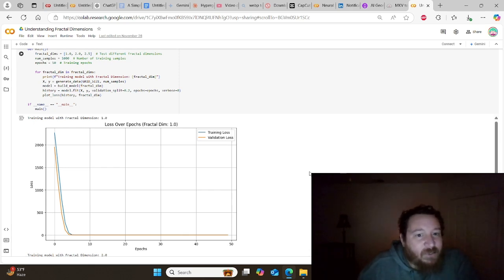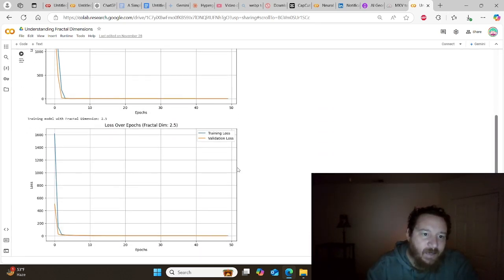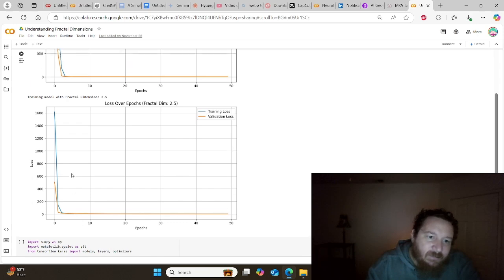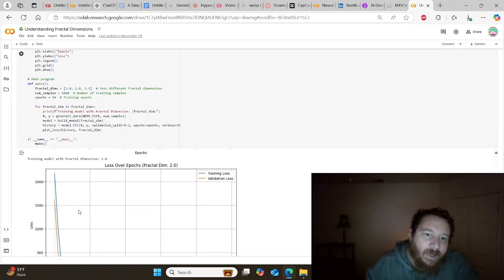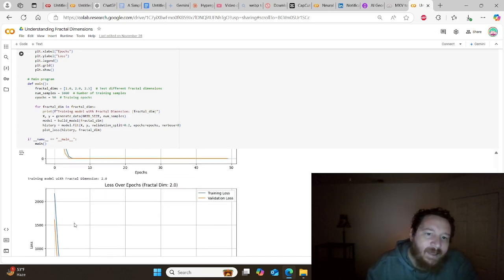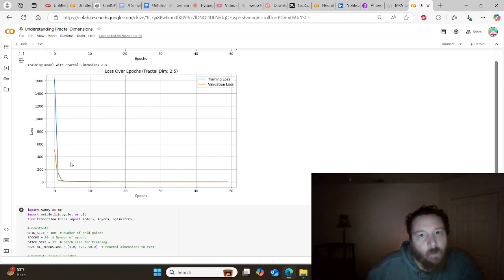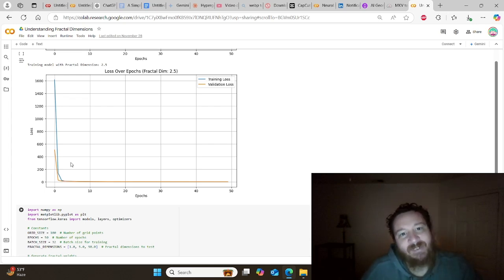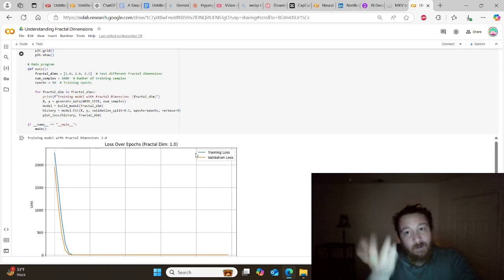Same thing with training loss, which is very interesting. We can see our training loss across fractal dimensions is what we're looking at here. By increasing the fractal dimension between 1.0 and 2.0 and then 2.5, there's a big difference here. I would want to train loss for a very small amount of epochs in fractal dimension 2.5. This looks awesome, right? Fractal dimension 2.5 is better for training in this instance than fractal dimension 1.0, and that's what I tease out of this.